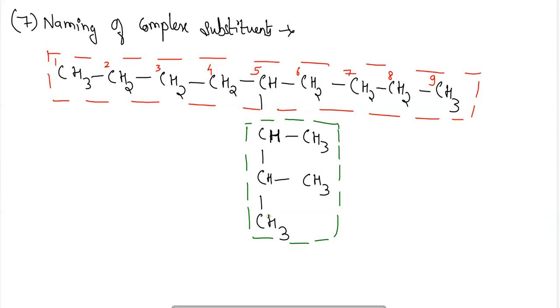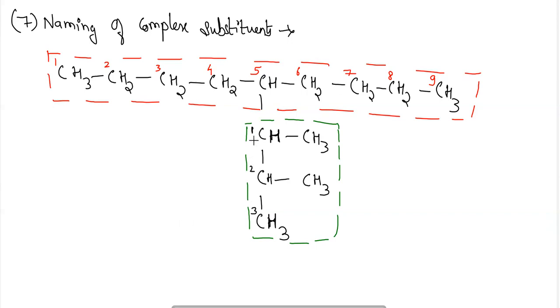So now, how to name and number this type of compounds? So the first rule here is that we have to start numbering of this particular substituent group from the root itself. So root means from the main parent chain, the carbon which is contained, it will be termed as the root carbon. So from the root carbon only, the naming must be sought, and it must be 1, 2, 3.